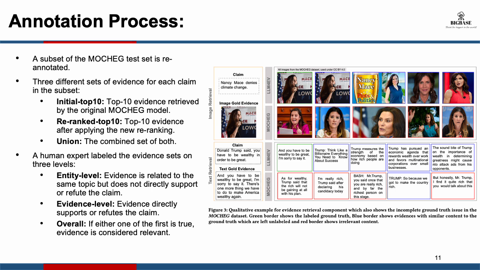labeling. They take a subset of the test set from MOCAG, and they use 3 different sets of evidence for each claim in the subset, and then a human expert labels these evidence sets on 3 different levels: entity, evidence, and overall. Entity is if the evidence is related to the same topic but doesn't really support or refute the claim, and evidence is if it directly supports or refutes the claim. And for overall, if either one of these is true, then the evidence is considered relevant.